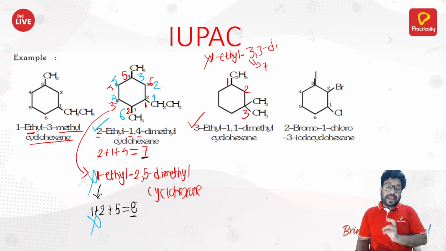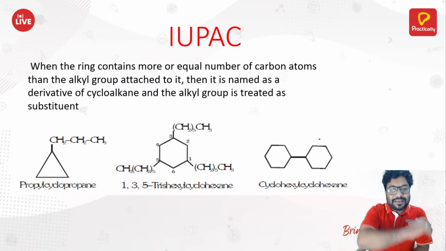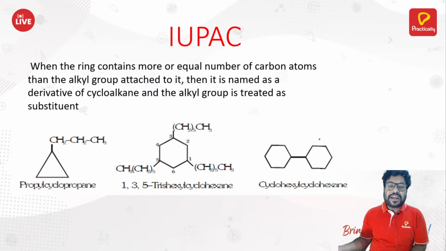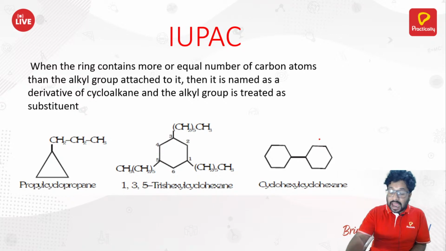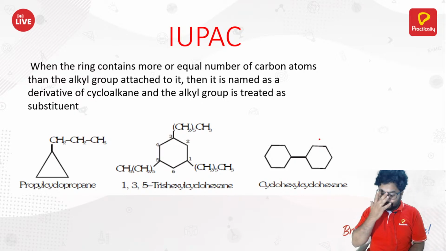See, ring compound naming is so confusing. I'm not saying it's very straightforward. The straightforward nomenclature is for the alkanes, alkenes, and alkynes. When it comes to rings, it is always going to confuse you, and that is where I come into play. Okay, chalo, moving ahead. Now, see, there are different kinds of rings. We had seen that, and in those rings you would have different kinds of substituents also, and that will confuse you so many times. Okay, so let's see some of those types.